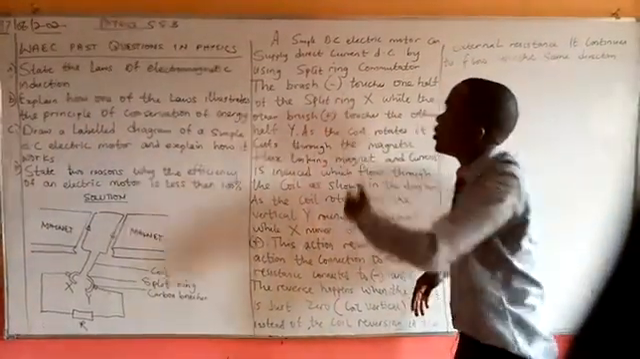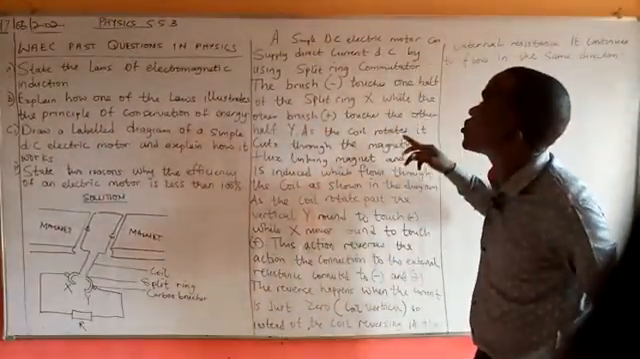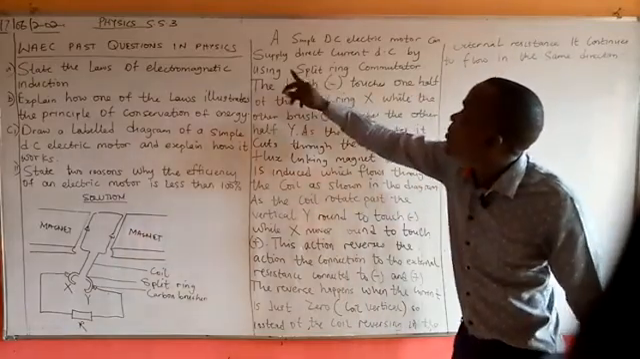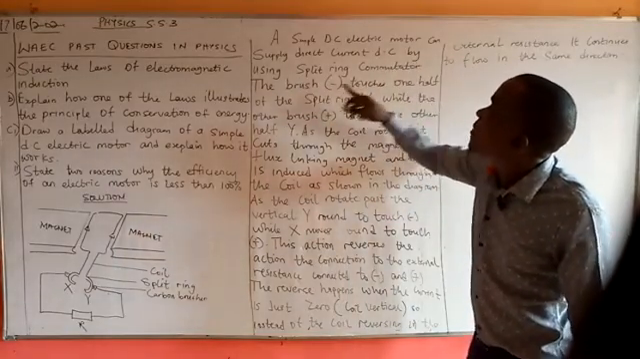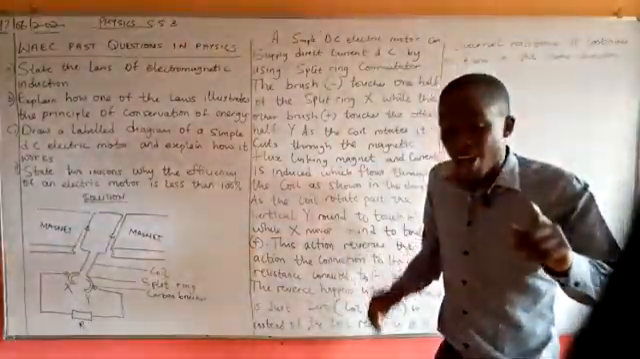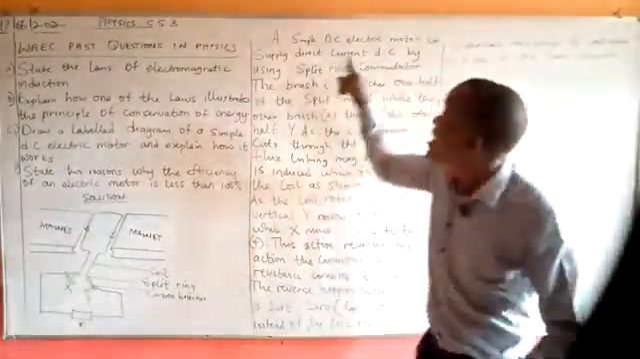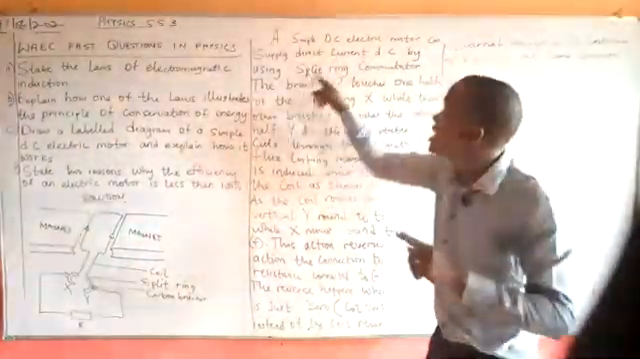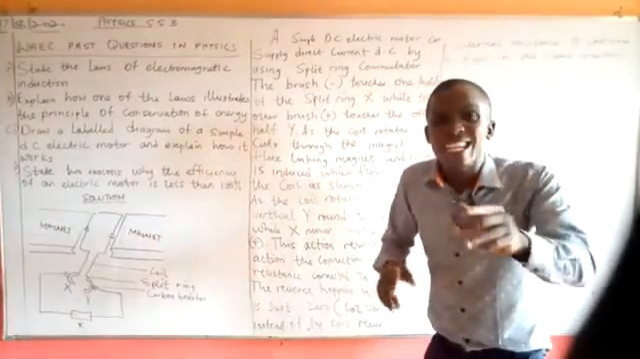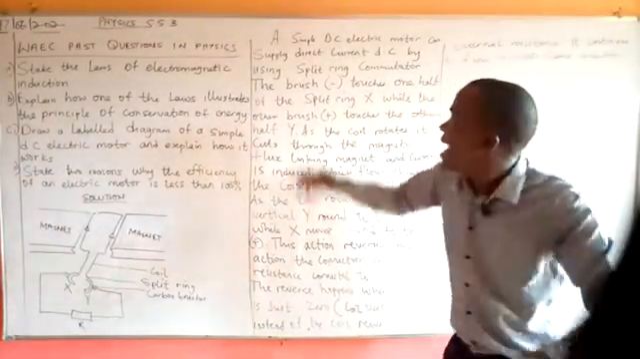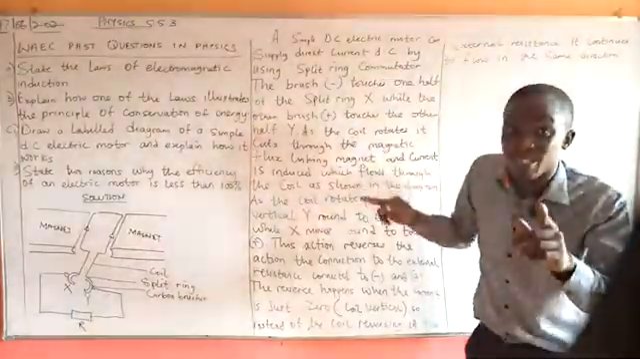Now, let us look at the explanation. We have here on the board, it said a simple DC electric motor can supply direct current DC by using a split ring. Now, you have to take note of that. The split ring should be stated, a split ring commutator. They are actually looking for that point. Now, the split ring commutator has been stated.